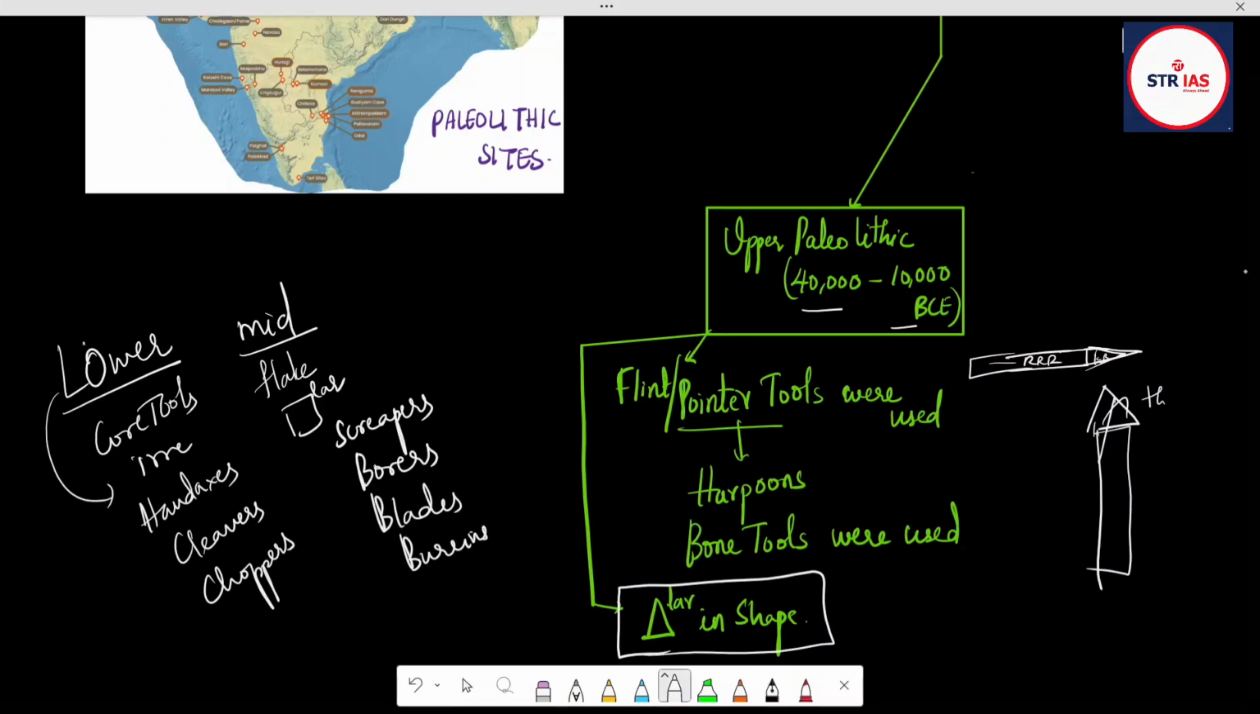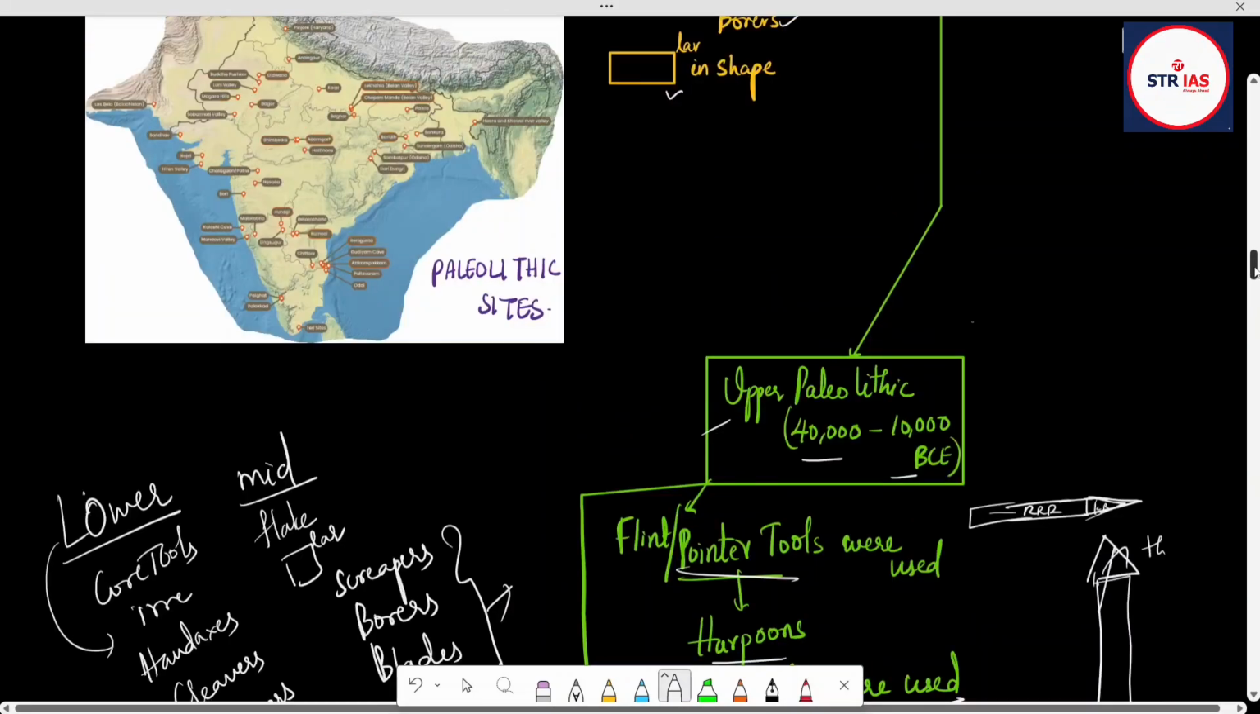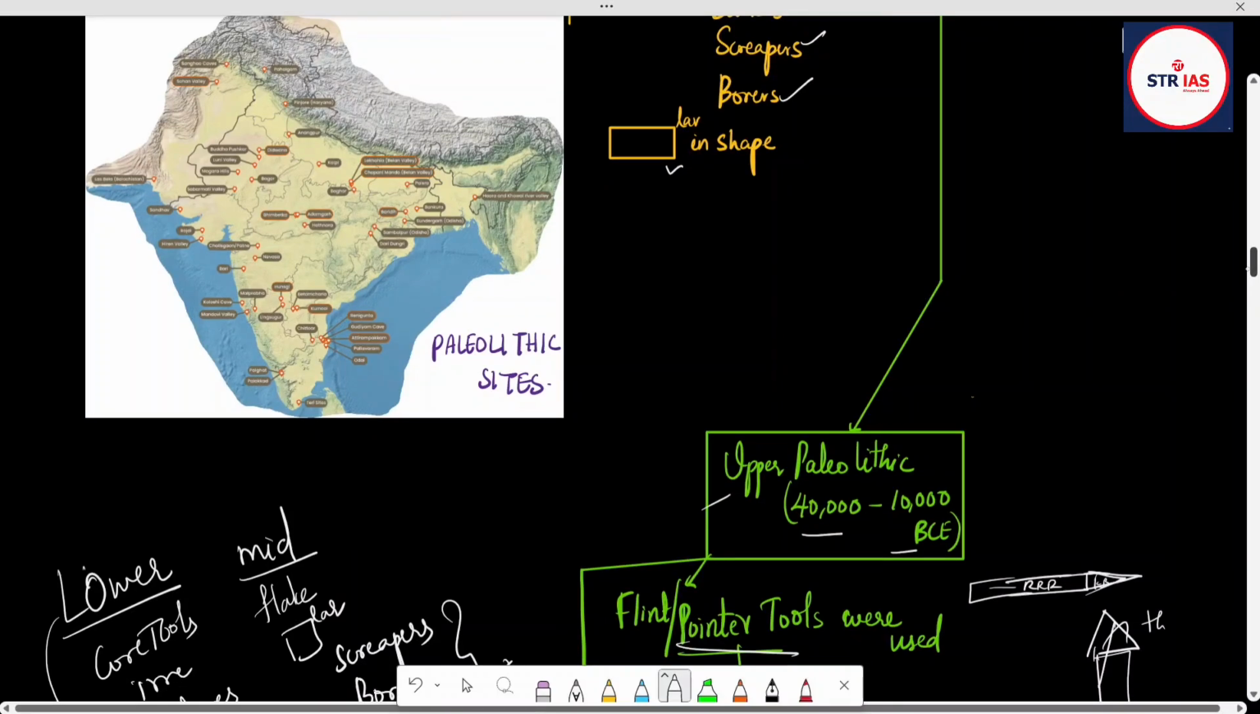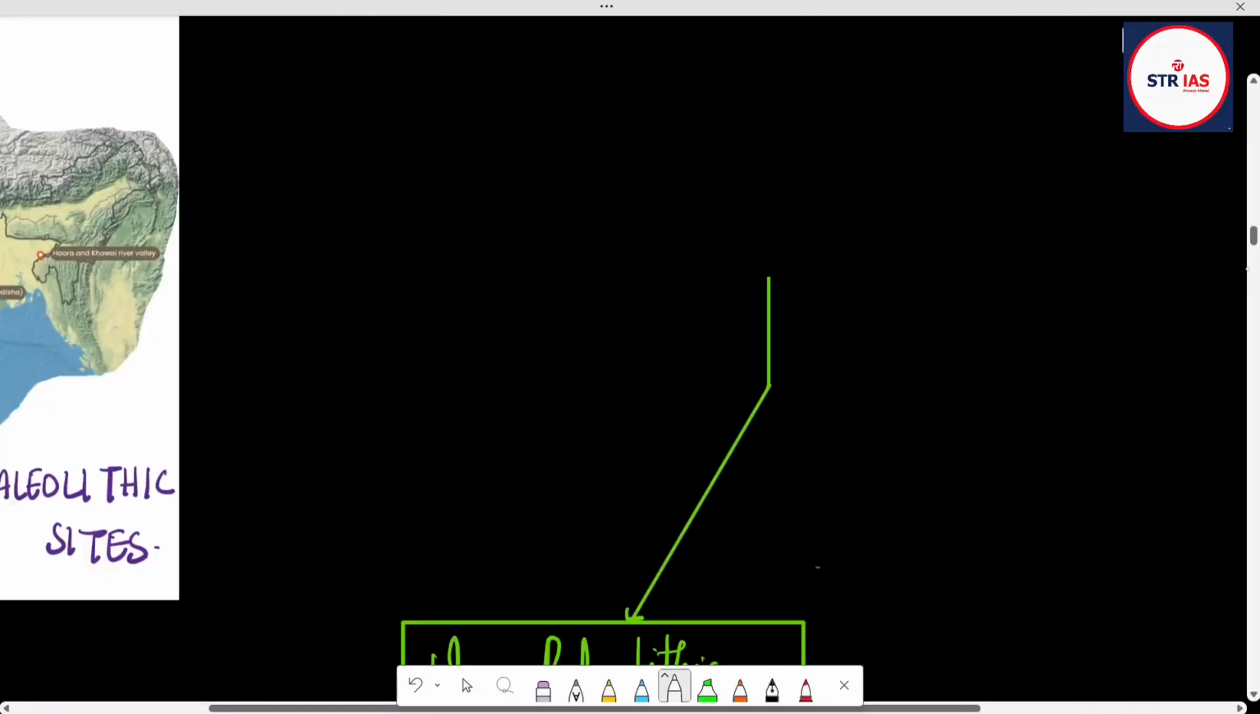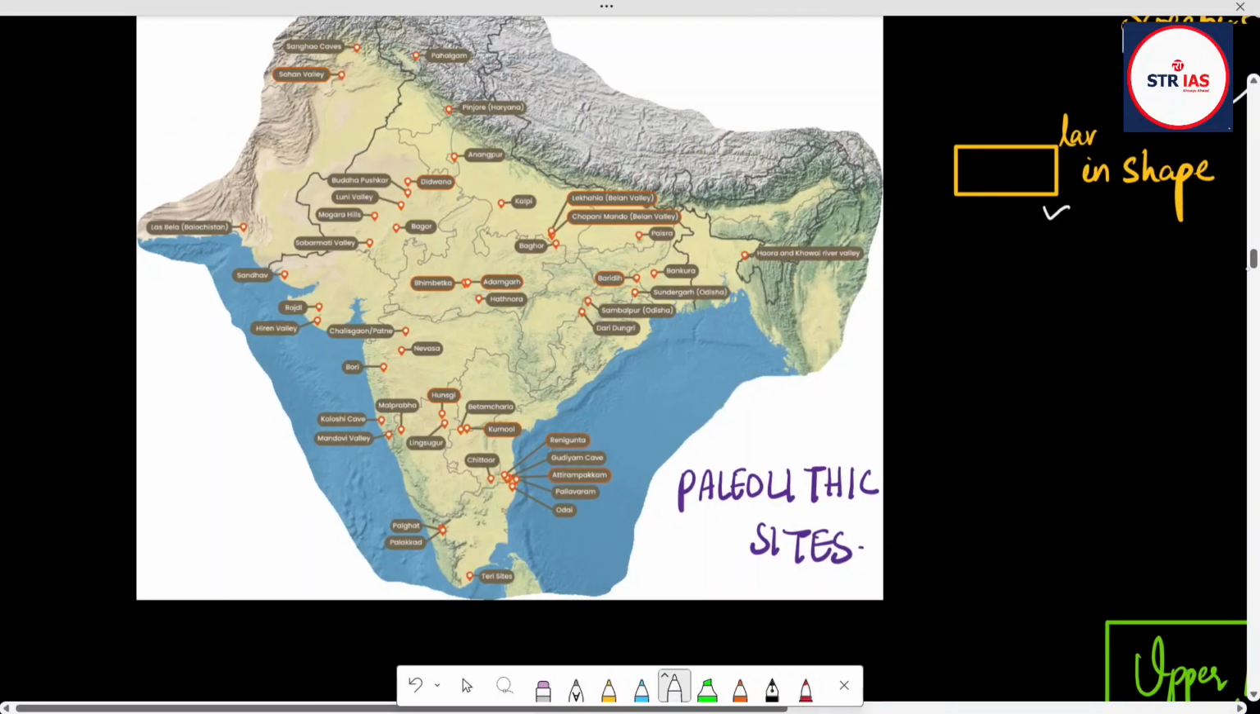So in the Upper Paleolithic, we have seen pointed tools. Along with this, they might have used pointed tools, for example, the harpoon. They have used bone tools also here. So we can see the Paleolithic sites here. No need to remember everything or mug up everything.